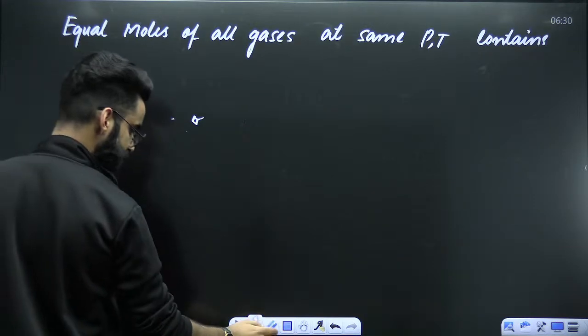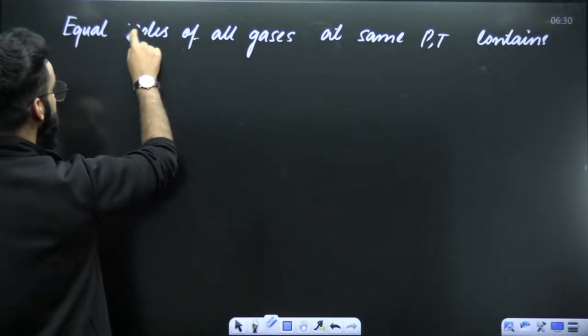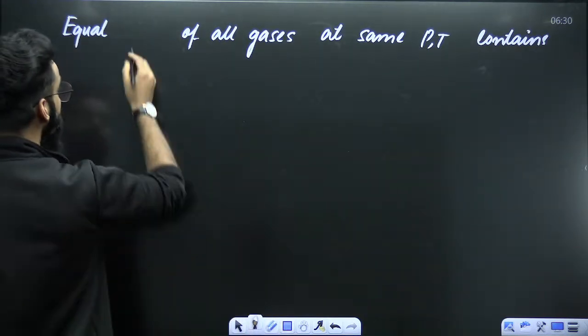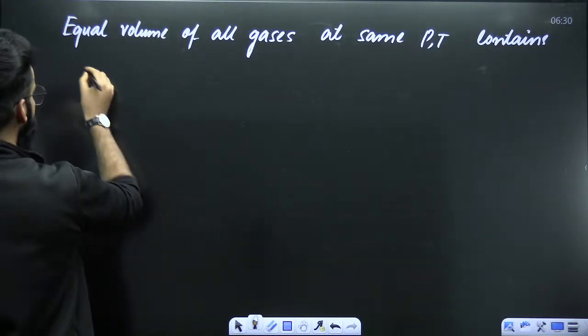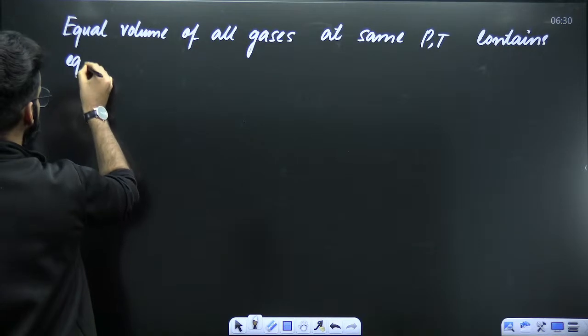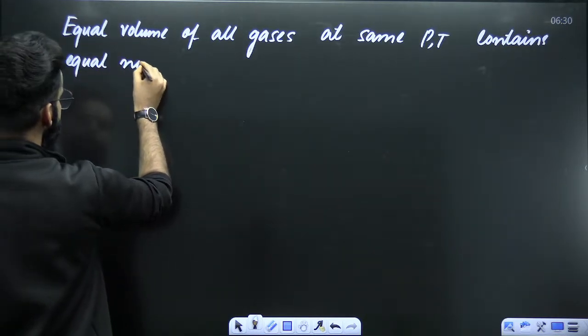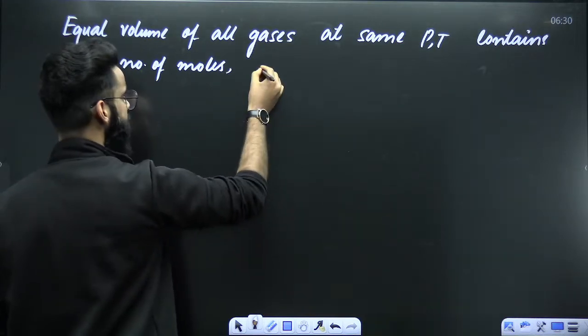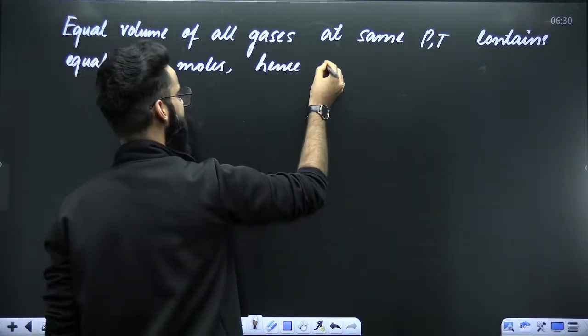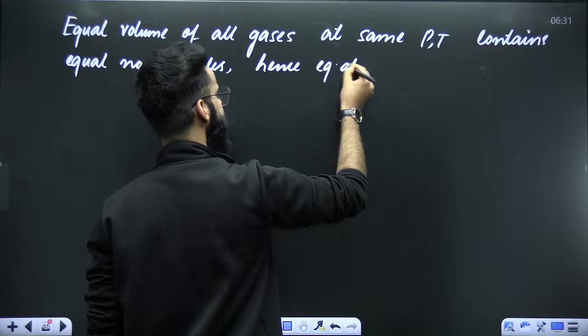It's: equal volume of all gases at same pressure and temperature contains equal number of moles, hence equal number of molecules.